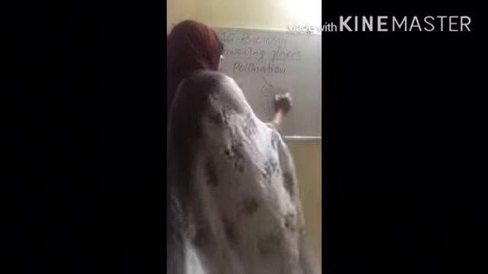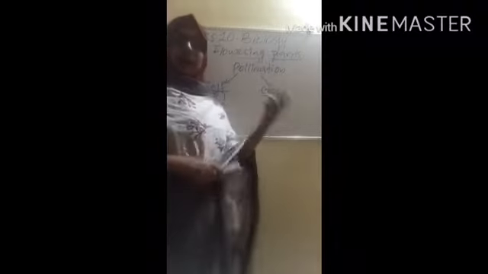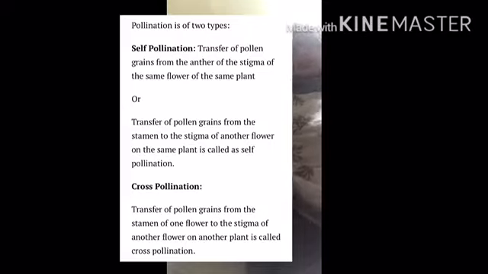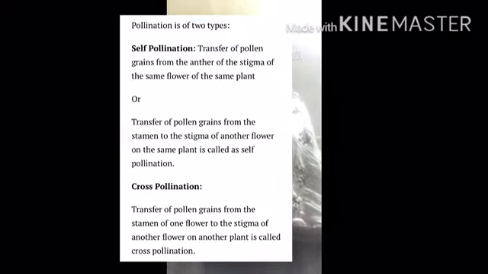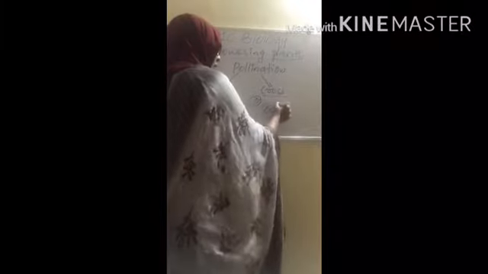And cross-pollination is the transfer of the pollen grains from the anther to the stigma of another flower of another plant of the same species. Suppose in a garden, many plants will be there.